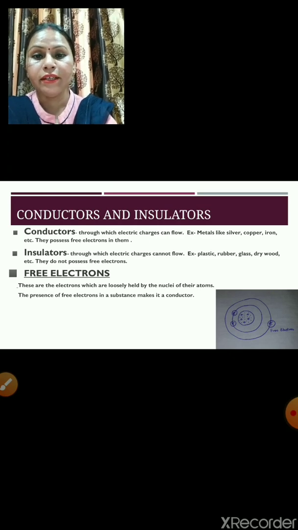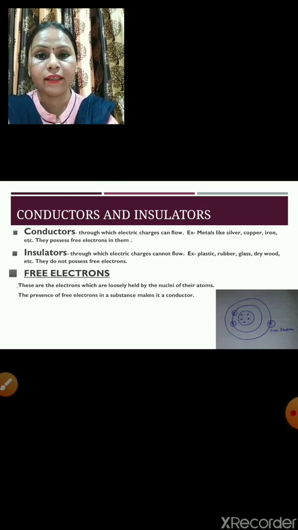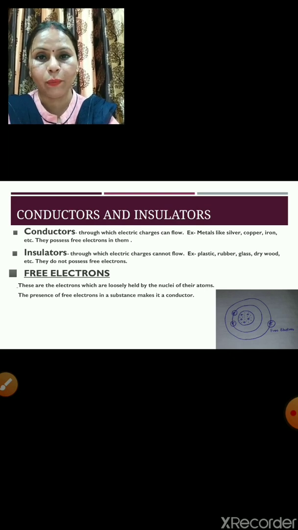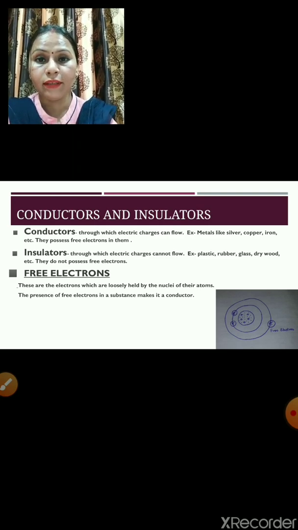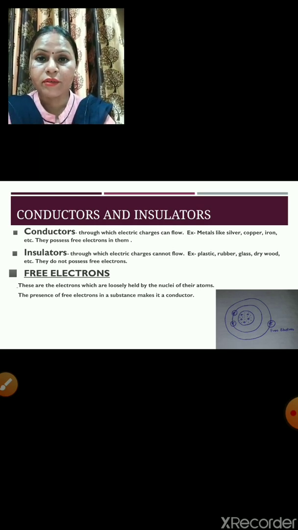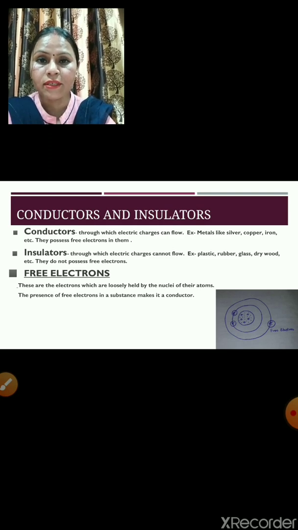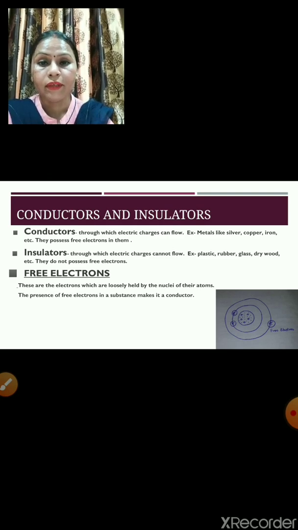Now, insulators. Insulators are the substances through which electric current or electric charge cannot flow. The examples of insulators are rubber, plastic, glass, drywood, etc. Insulators do not possess any free electrons. Now you all are thinking about the free electrons. Okay, I am explaining this. Actually, free electrons are the electrons which are loosely held by the nuclei of their atom. And any substance can be a conductor if free electrons are present in them.